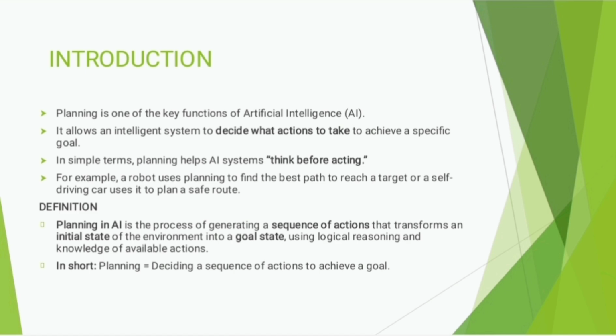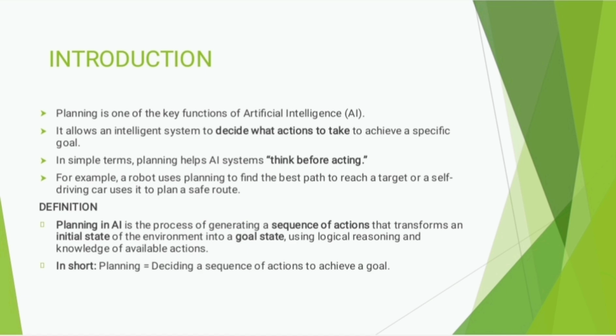In our daily lives, we often plan things like making a timetable, preparing a to-do list, or deciding how to complete a task efficiently. Similarly, an AI system also needs to plan ahead to reach its goal efficiently. Planning allows an AI agent to decide what action to perform in what order and under what condition to achieve a specific goal. Without planning, an AI system would just react randomly without purpose or direction.